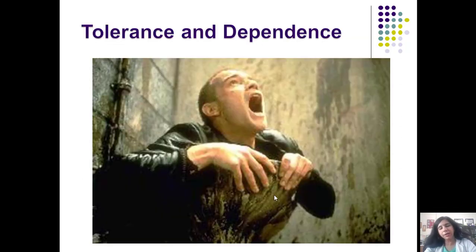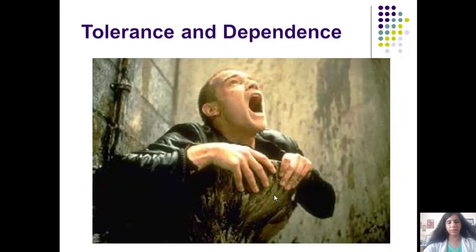Now we come to tolerance and dependence. I told you the mechanisms of tolerance, and this was more in relation to the analgesic effect, that we would require higher doses for the analgesic effect. We might go for the opioid rotation policy if the person becomes tolerant to the effects of the opioids. But here we are going to discuss tolerance and dependence. We are going to treat opioid dependence.